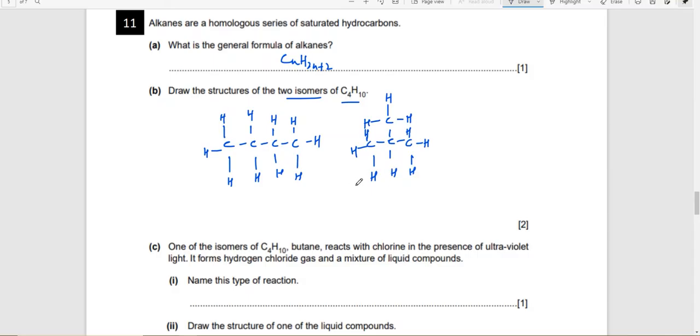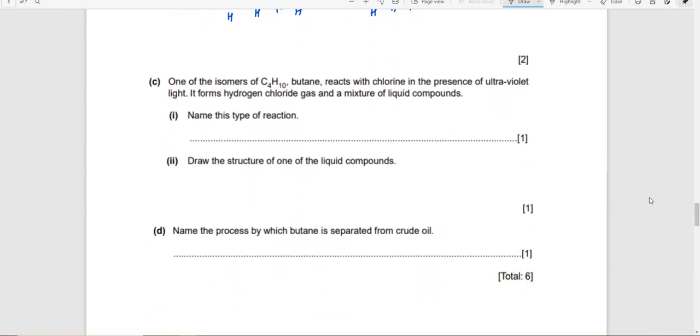Okay. So, one of the isomers of C4H10, butane, reacts with chlorine in the presence of ultraviolet light. It forms hydrogen chloride gas and a mixture of liquid compounds. Name this type of reaction. So this is called a substitution reaction. Whenever an alkane reacts with chlorine or any other halogen, the reaction is called substitution.